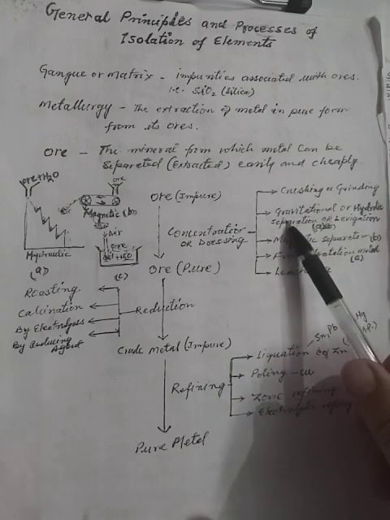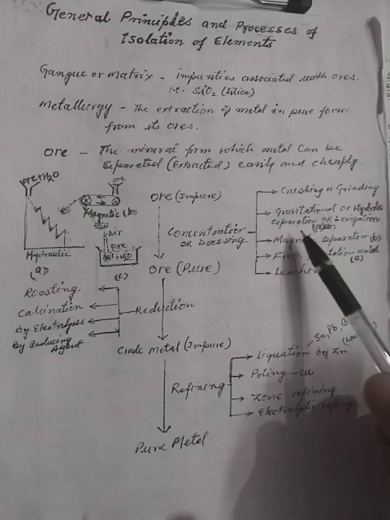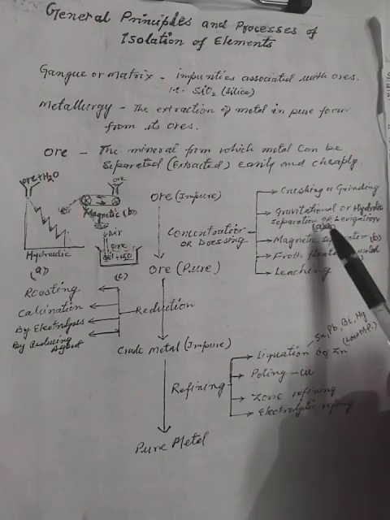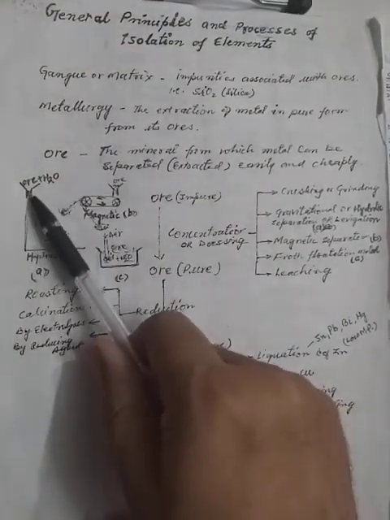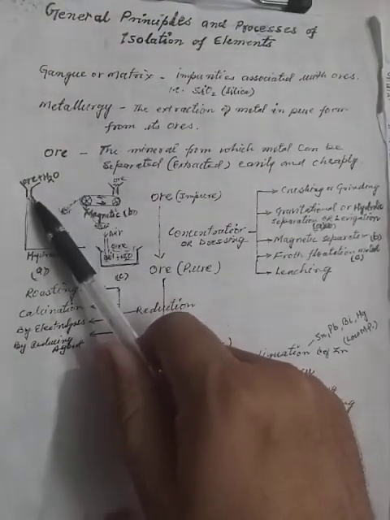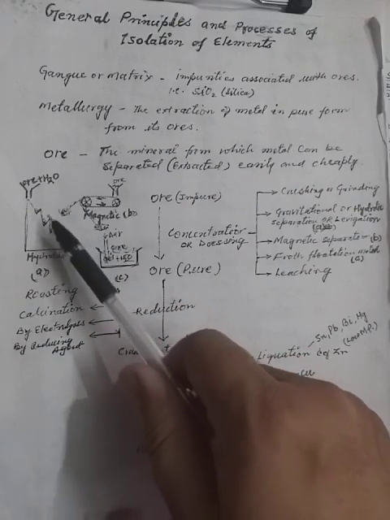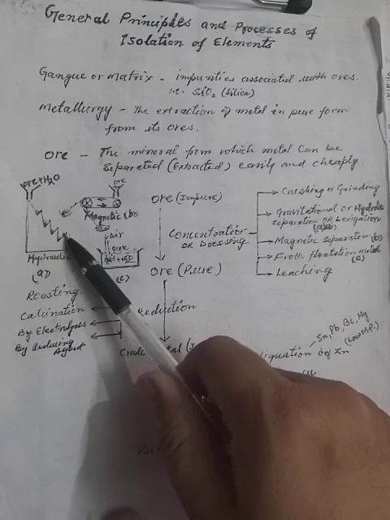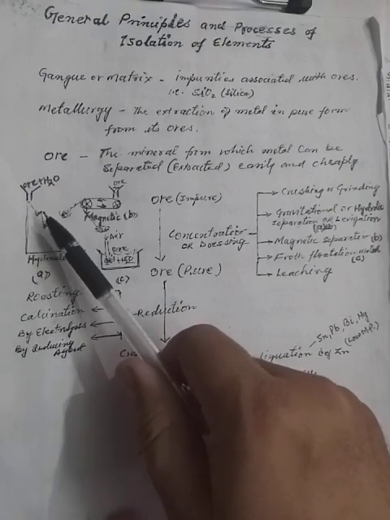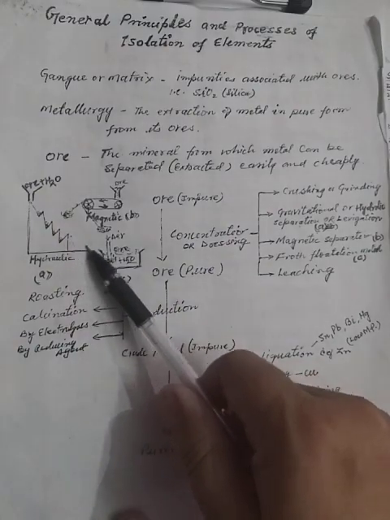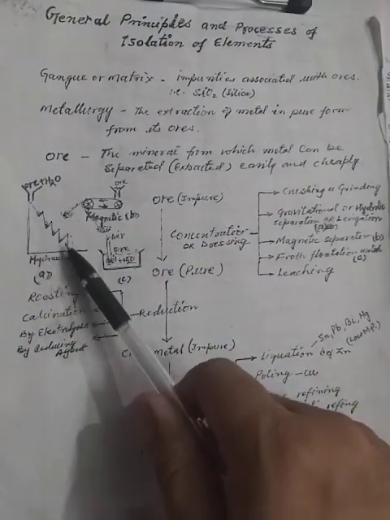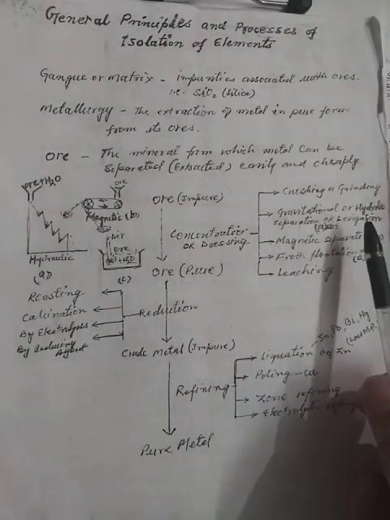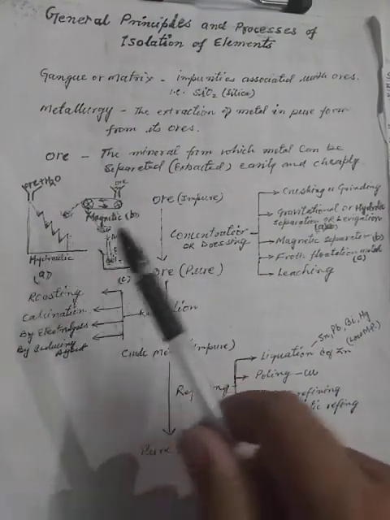The second process that we are going to use is gravitational or hydraulic separation, or levigation. Here you can see we have taken the ore and water and we are placing the ore here. When the water comes in this way, over the stair-like structure, in the grooves that have been made, the heavier part of the ore remains inside and the lighter part leaves the ore. That makes the ore more pure. So gravitational, hydraulic or levigation is this separation.